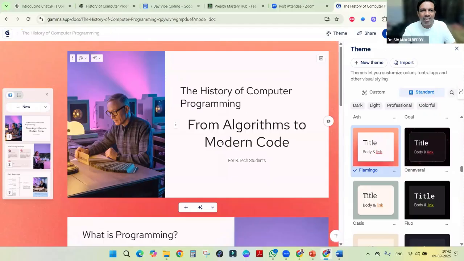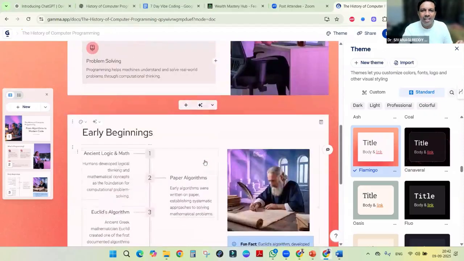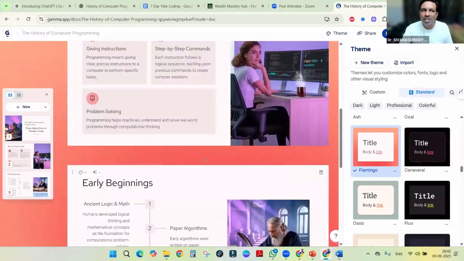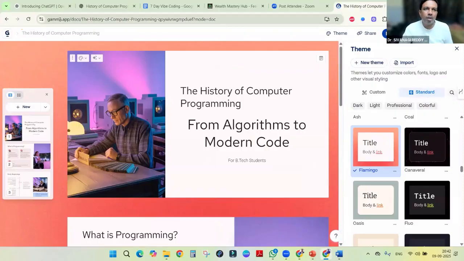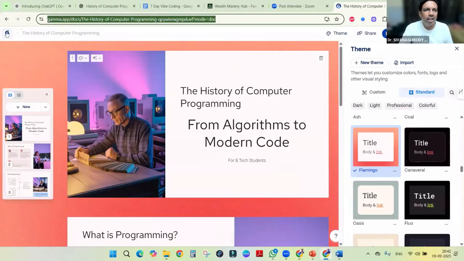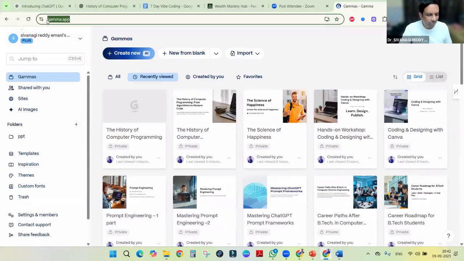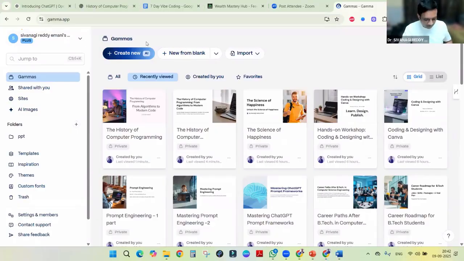In regular PPT, we have to select, search, and do everything. Here, it is this much simple. And for the free version also, we can create almost 10 PPTs, not 10 slides. Each PPT having 10 slides, we can create. So this is the Gamma app that is very helpful for creating PPTs. So I am sharing in the chat. If someone wishes, you can copy and keep it, right?